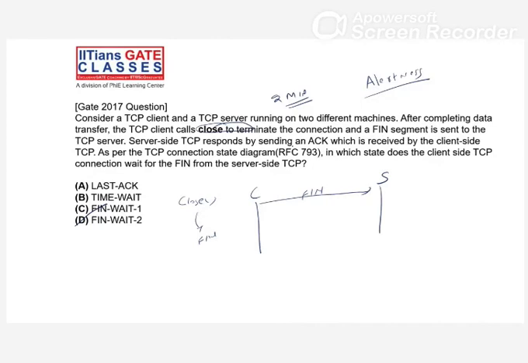When the client sends the FIN segment, its state changes to FIN wait 1, right? Now the server receives the FIN segment and sends the acknowledgement. After receiving the acknowledgement, the client changes state to FIN wait 2, right? So this is your answer.